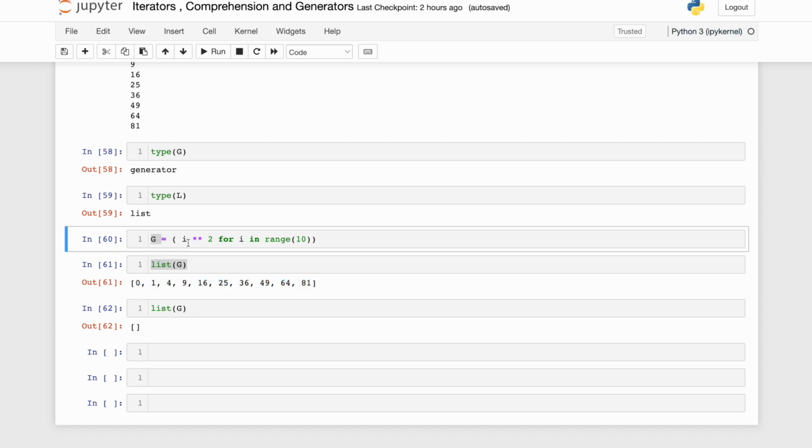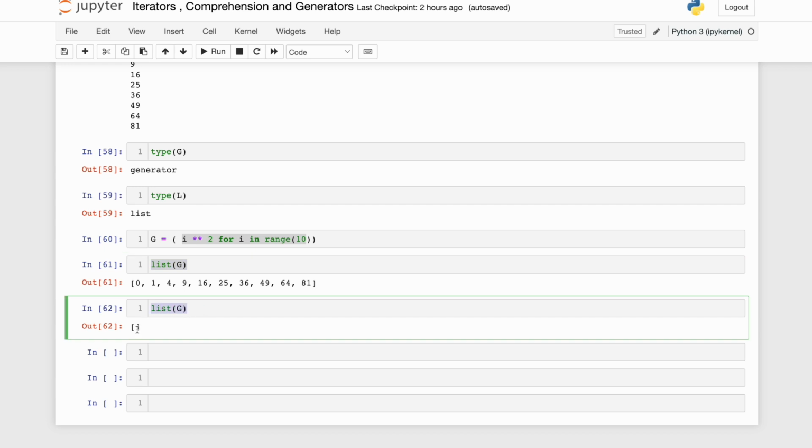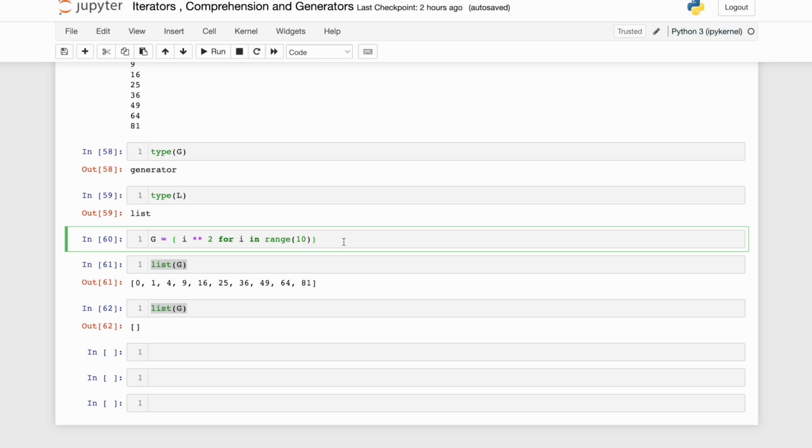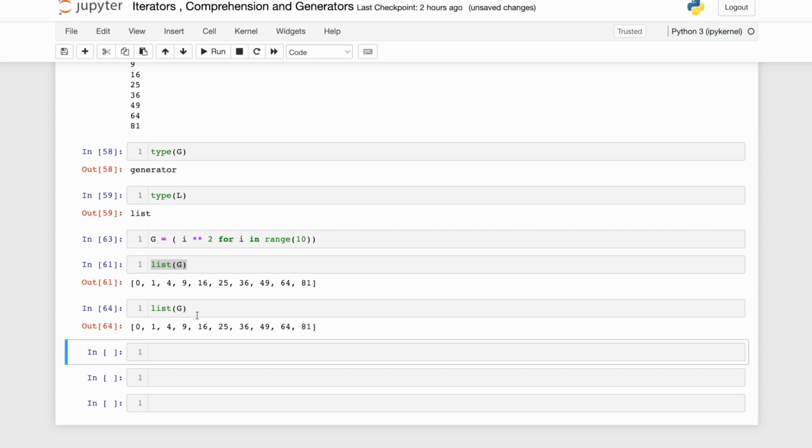In generator, it is one-time use and generated just in time, lazily. So if I have already exhausted this particular generator, next time I call it, it returns me an empty list. If I execute line number 60 one more time and then do a list over here, you can see that it is generating me the numbers.